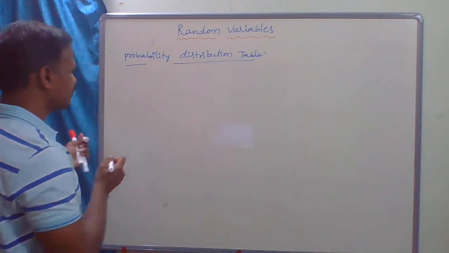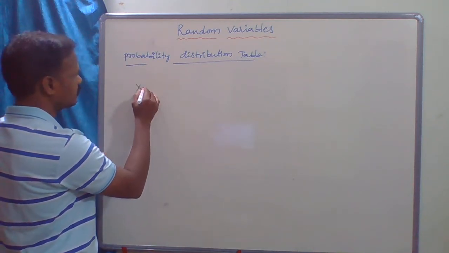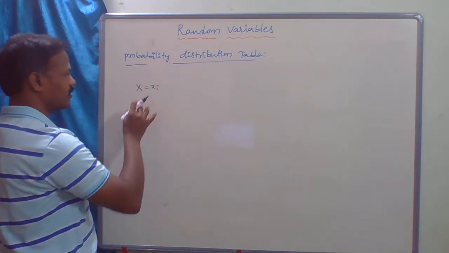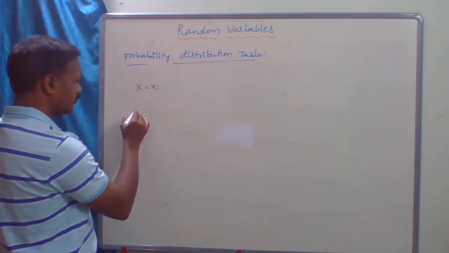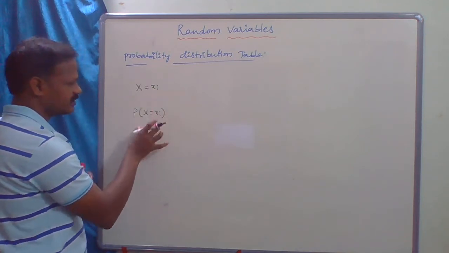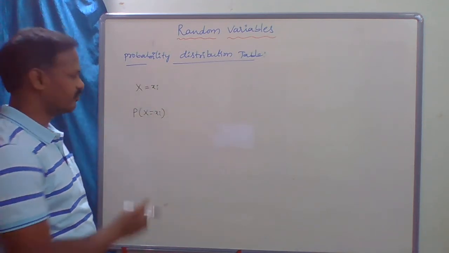So let X be a random variable, X equal to xi, and P of X equal to xi is the corresponding probability of that random variable.